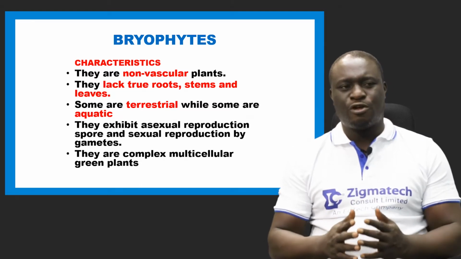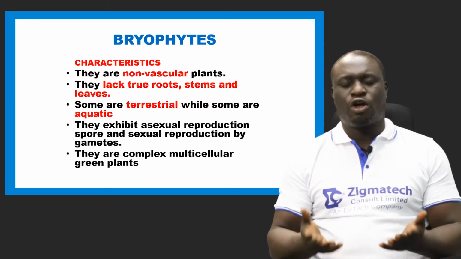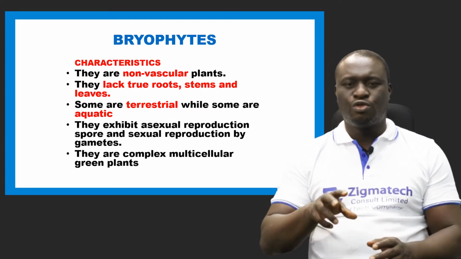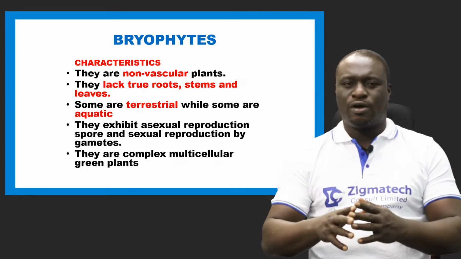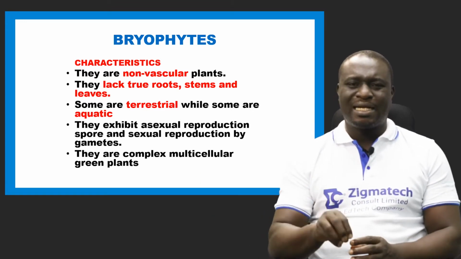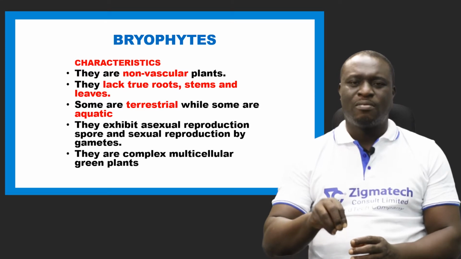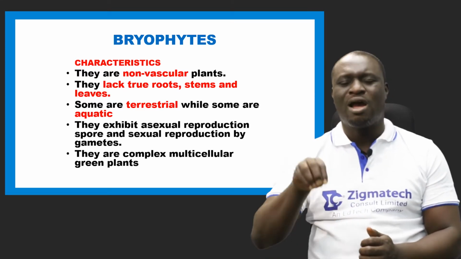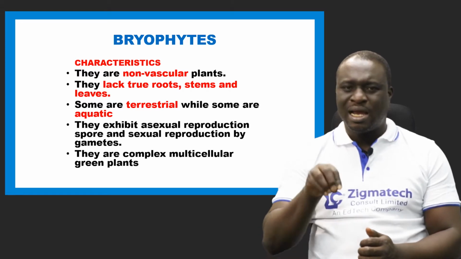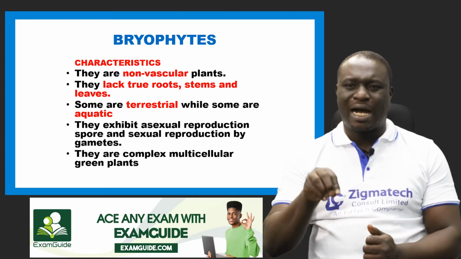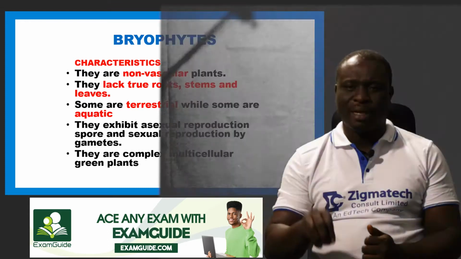Then the xylem functions to conduct water and mineral salts from the roots to the leaves, stems and other parts of the plant. So any plants without xylem and phloem are referred to as non-vascular plants.